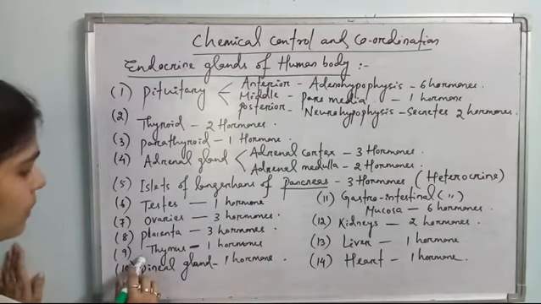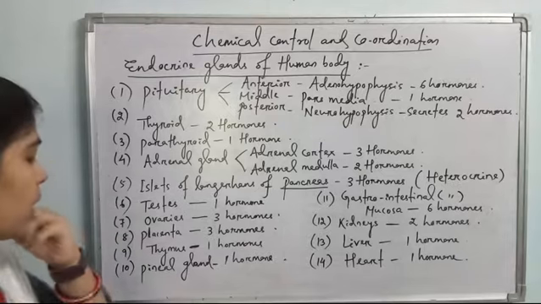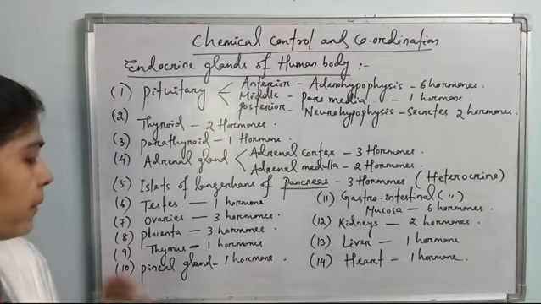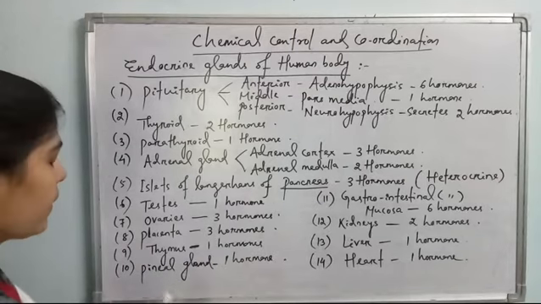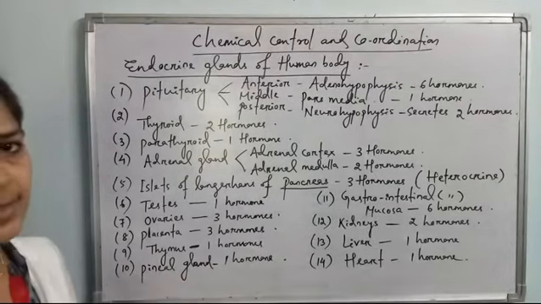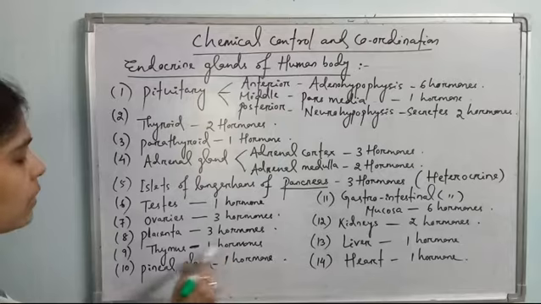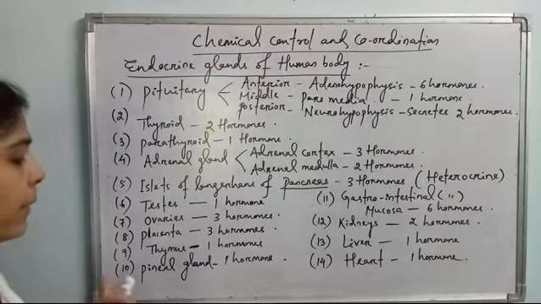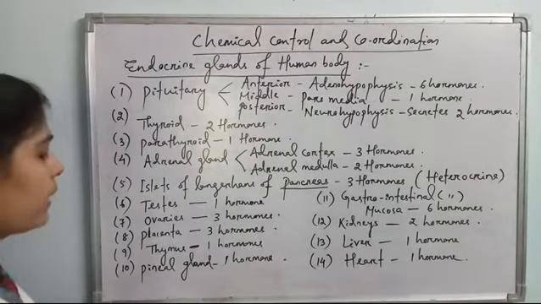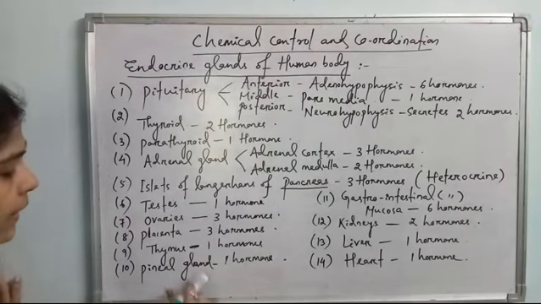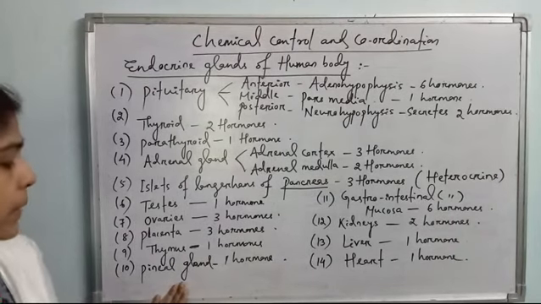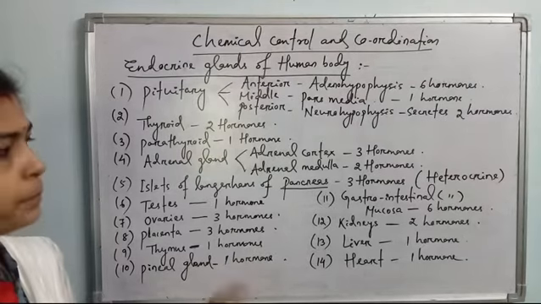Then come to the thymus. Thymus is responsible for immune maintenance in our body up to the age of 14 only. After this, the thymus deteriorates. This thymus gland is responsible for maintaining the immune system in children, and it releases only one hormone, that is thymosin. We'll discuss it. Then the pineal gland, it is present in the brain, and it releases one hormone.